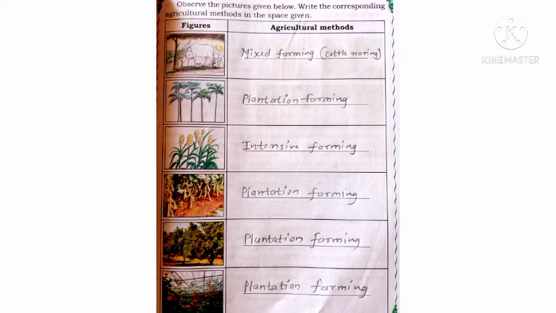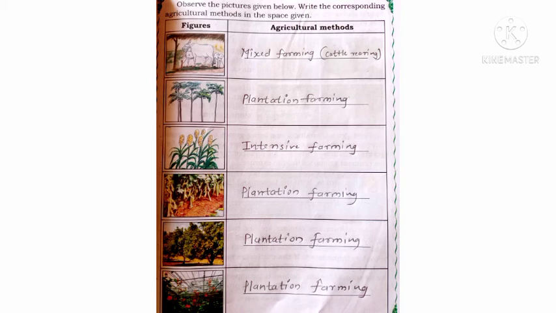See, in the first picture an animal, a cow, is there, so that is animal rearing or cattle rearing. Then which method is this? This is mixed farming. Next, see, coconut trees are there. Then we get coconut from coconut trees. Then which method is this? This is plantation farming.